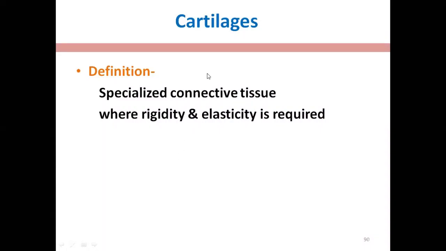Cartilage. What is cartilage? It is also a connective tissue. It is a specialized connective tissue where rigidity and elasticity are required. In bone, normally elasticity is not present because there is calcification or mineralization. But in cartilage there is elasticity, that is, there is no mineral in cartilage.